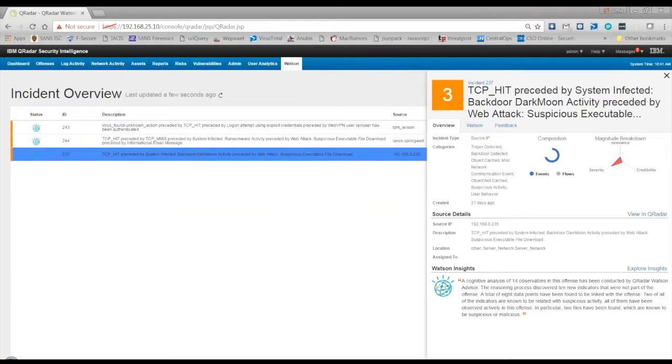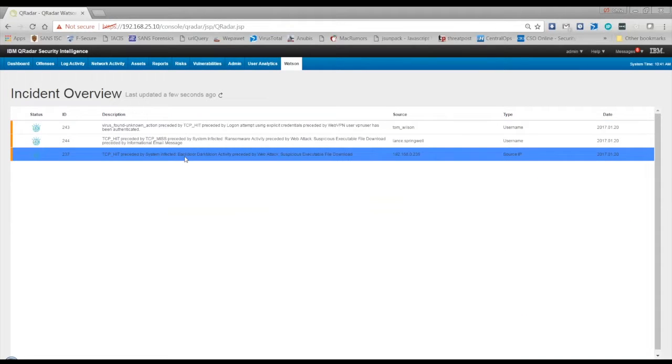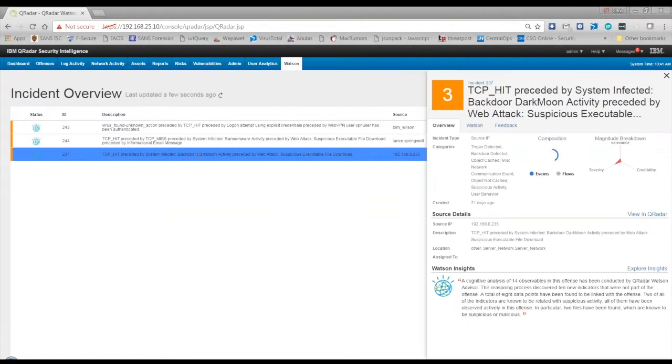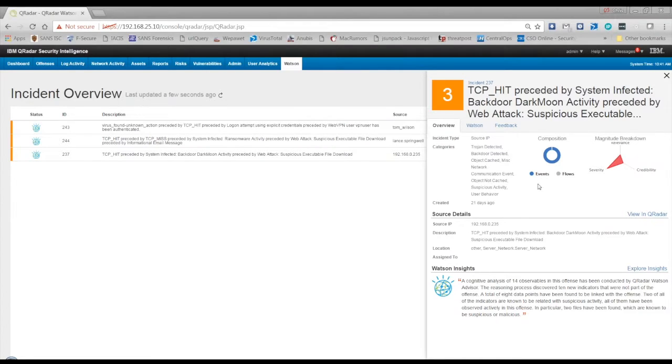And that's where QRadar Advisor with Watson really helps to shave down the amount of time. These same offenses have been pre-analyzed in Watson for the purposes of time here. What we can see is that Watson has walked through and indicated that we have clear evidence of malware detected based on our server network. We get that information from overview information that is brought in from the offense to Advisor. The details at the top here indicate that information has been brought over.